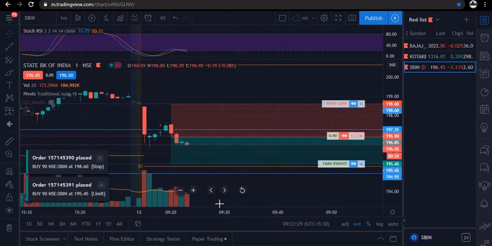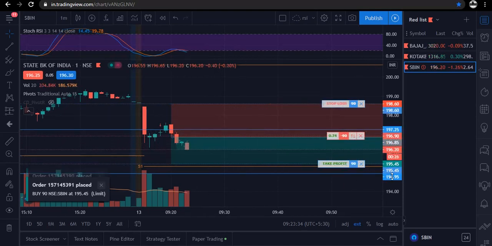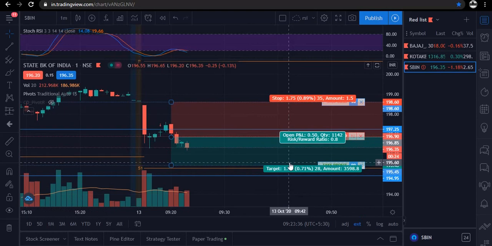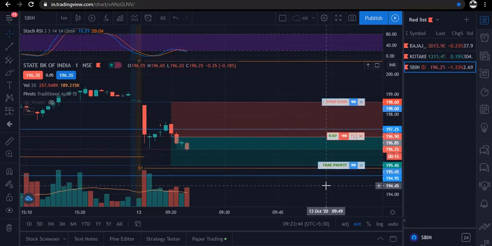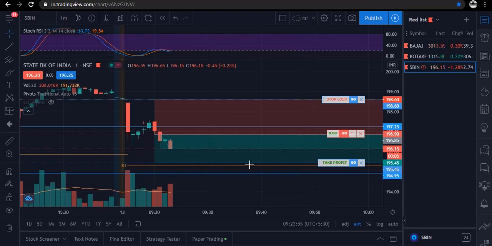Traders, here we are trying to capture a small momentum and small points. Let's see if it hits our target quick or not. So it is coming downside. Okay, we will wait. What happens here? So it is coming towards our target. Let's see.